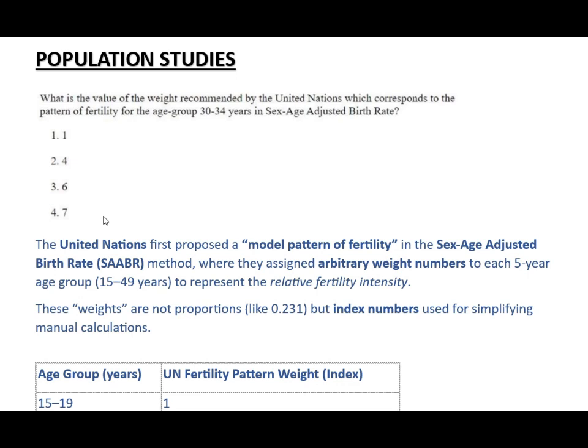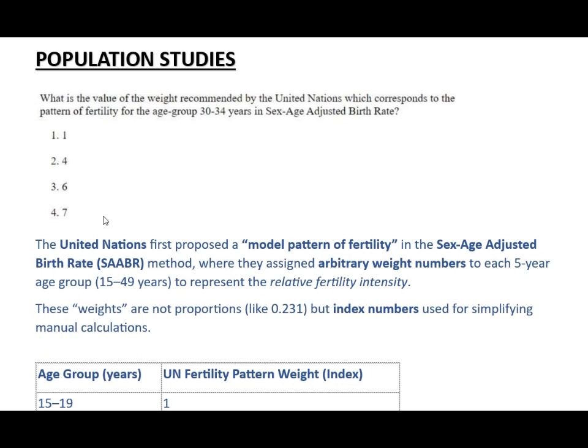So today I am going to discuss the previous year question papers of UGC NET Population Studies, Paper 2. The first question, what is the value of the weight recommended by the United Nations which corresponds to the pattern of fertility for the age group 30 to 34 years in sex age adjusted birth rate? And the correct option is 6.